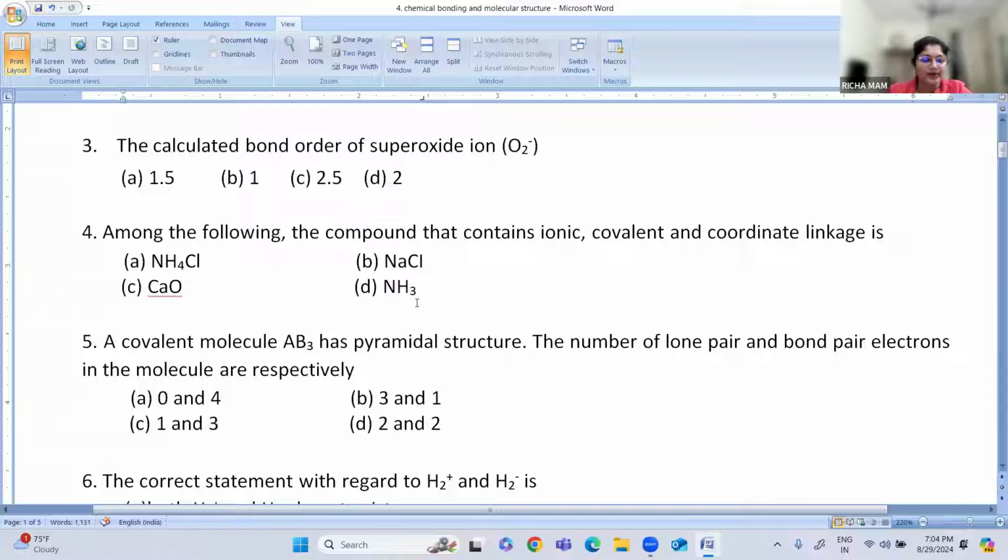Now you know what is an ionic linkage, what is a covalent linkage, what is a coordinate linkage. Hema has answered as A. What about others?